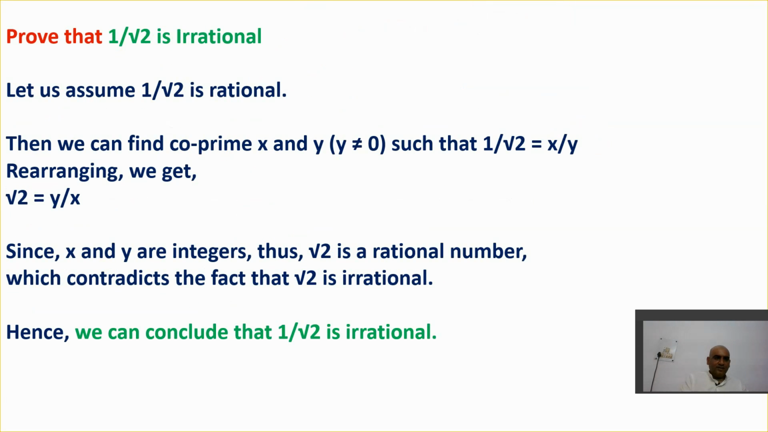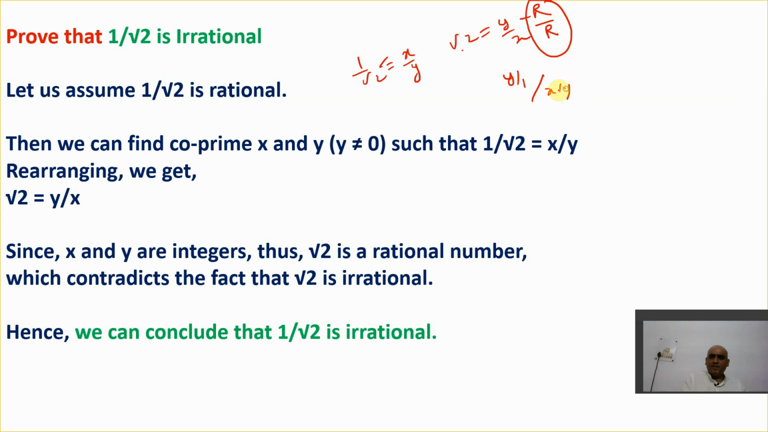Let's solve one more question like this. Prove 1 by root 2 is irrational. So again, assume it's rational. If it's rational, it takes the form of x upon y. I hope you get this point. So if I cross multiply, root 2 is y upon x. Again, y is in the form of rational, and x is in the form of rational. Why? I can write y upon 1, x upon 1.